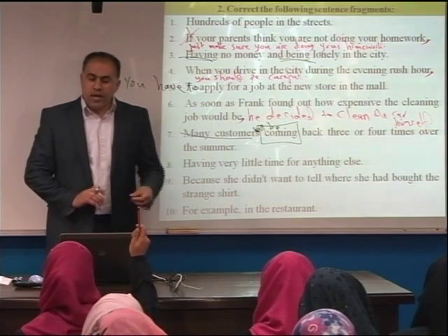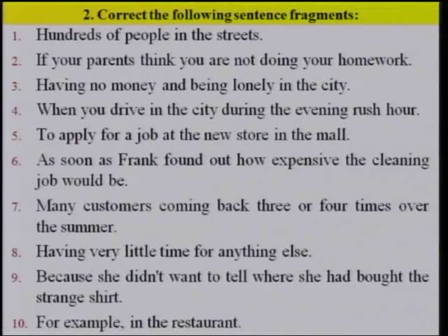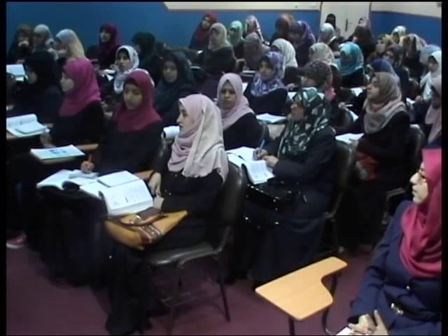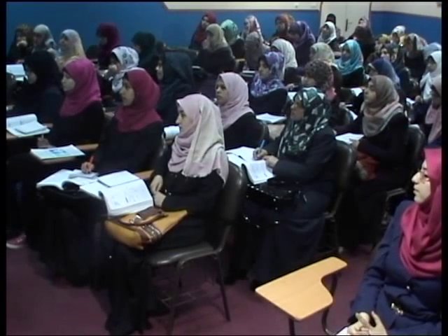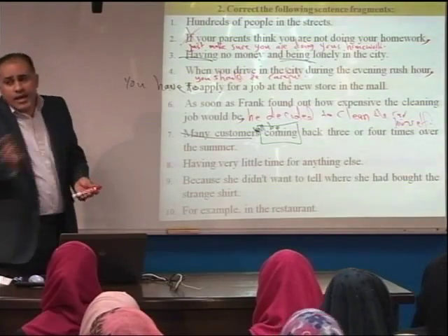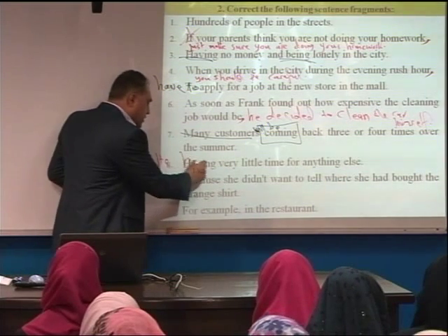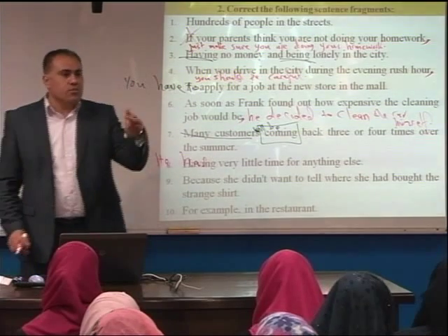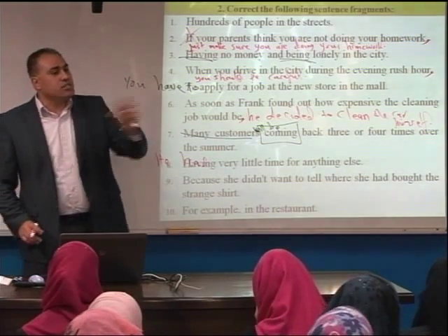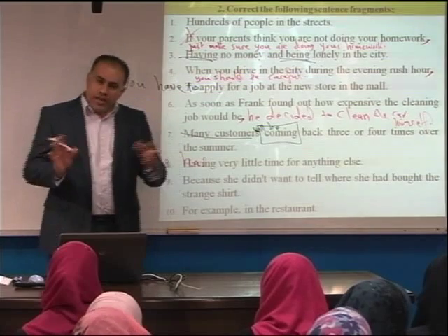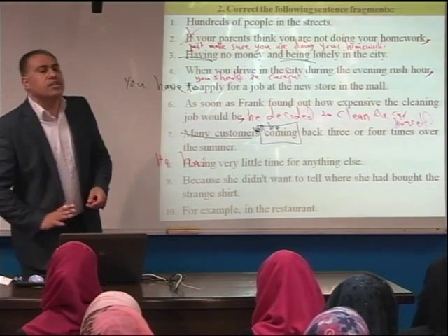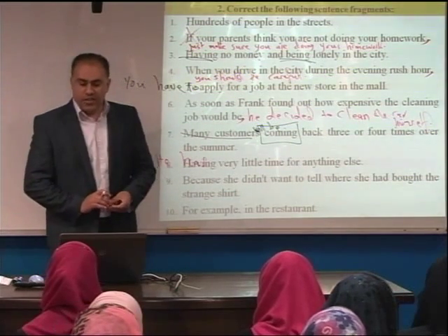All right. Let's see number 8. We saw an example of this. Having very little time for anything else. Yes, please. She is or he is having very little time. Very nice. He's having very little time, or he has very little time. So having, as a subject, it cannot function as a subject or a verb by itself. So I have to change the verb. He has very little time for anything else.